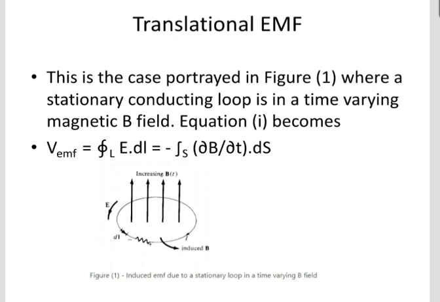This is the case shown in the figure, where a stationary conducting loop is in a time varying magnetic field. So the previous equation becomes like this, that is ∮E·dl is replaced by the integral of dB by dt · dS. The figure shows the induced EMF due to the stationary loop in a time varying B field.